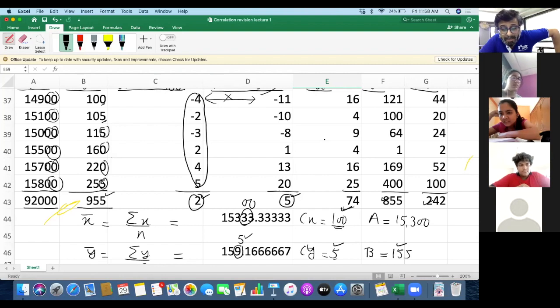What will you take as assumed mean B? Y bar is 2130 and CY is 100. What will you take assumed mean B? 2100. Yes, 2100. Did everyone understand this? Near to 2130, ending with 00, is 2100.